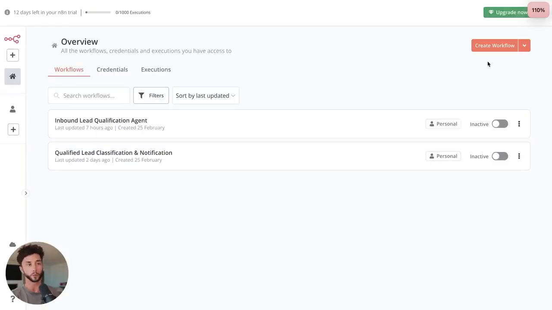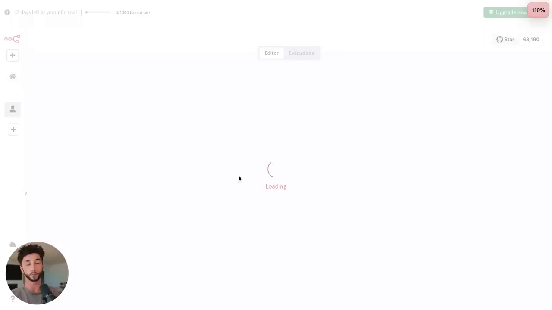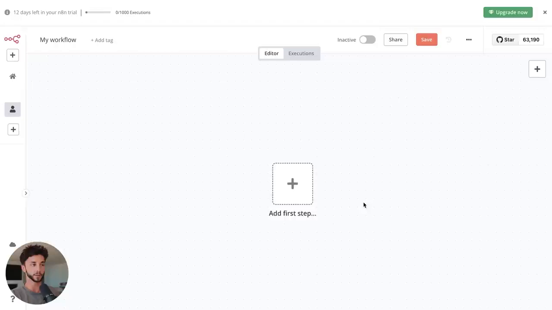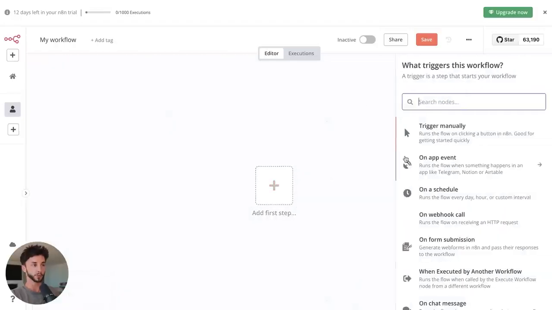So what we're going to do, of course, is click on Create Workflow up here. I will be giving you the template, so if you want to just import it, you can. It will be on the Figma there. But just like the last tutorial, I'm going to show you the process of building these from scratch, so that you can see how you go through building these automations and the testing and back and forth you need to do to get to the end result. That's probably a lot more important if I'm trying to teach you to fish, not just give you a fish, to see how I deal with problems when we're building these. So let's get started with our trigger.